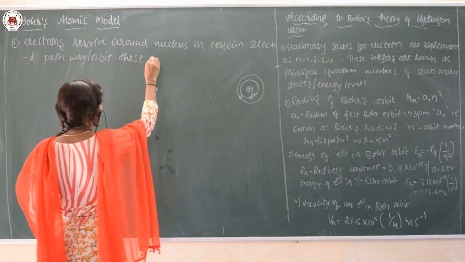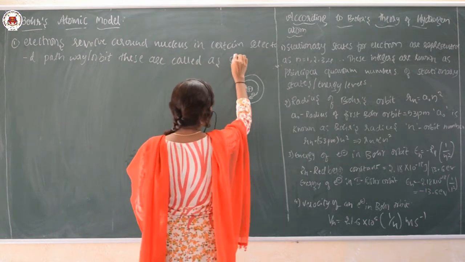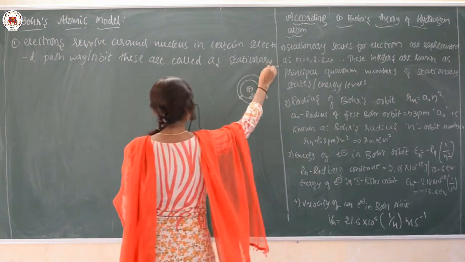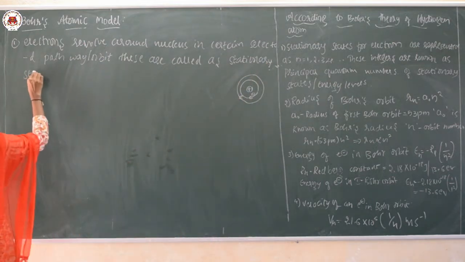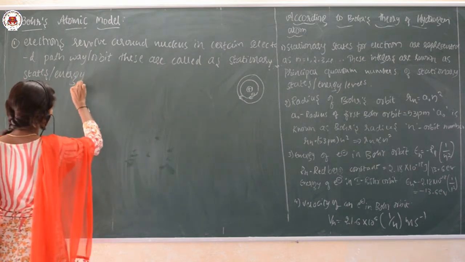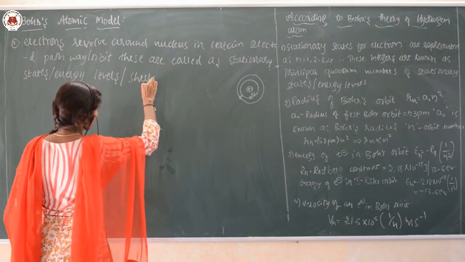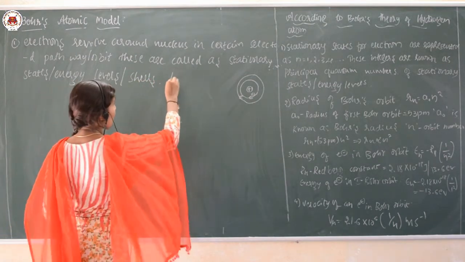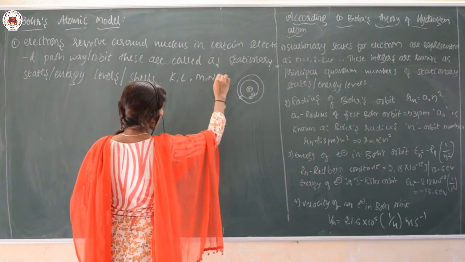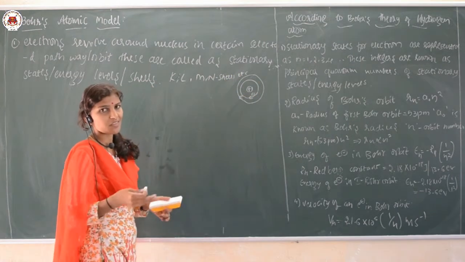These are called stationary states or energy levels or energy shells. As you know, there are K, L, M, N shells. This first orbit is known as the K shell.